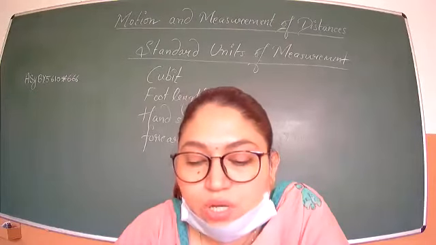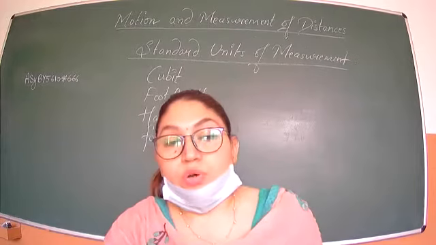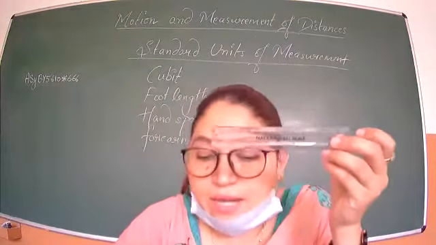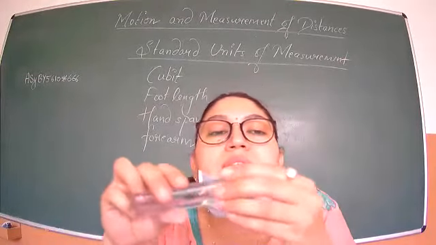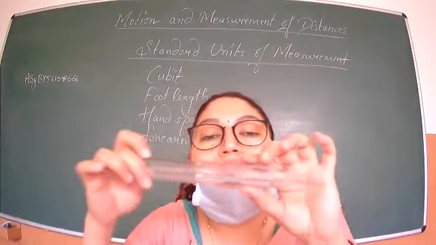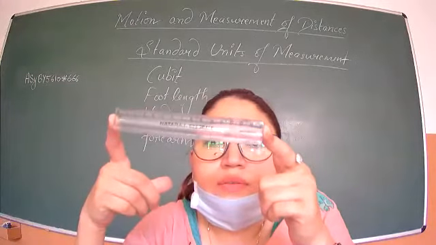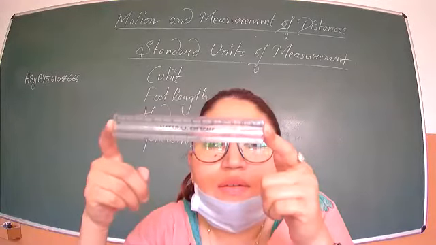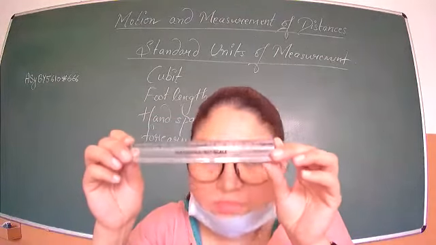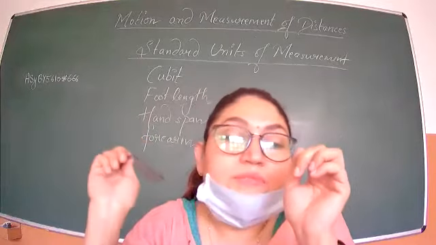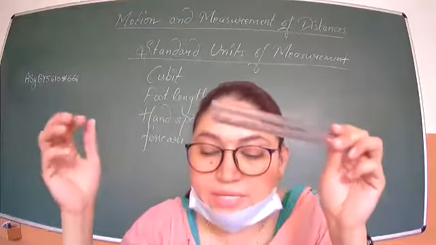A meter scale is shown in figure 10.6. Also shown is the 15 centimeter scale in your geometry box. This is also the scale that you have, and you can see the small partitions on it. What is the length of your small scale? Anyone? Yes, Ravleen? 15 centimeter. Yes, 15 centimeter. Okay, so the small scale is 15 centimeter.